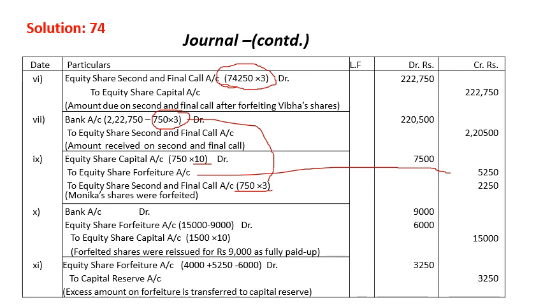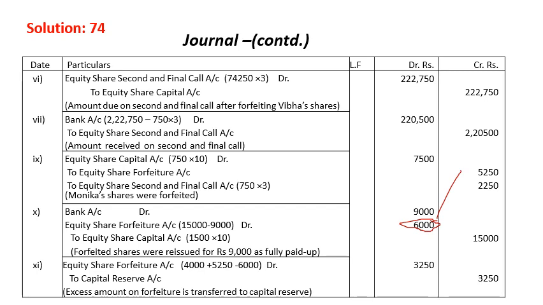Now bank account debit, that is reissuing of share. Bank account debit at 9,000, as per question, all shares are reissued at 9,000. Equity share forfeiture account is debited because there is a loss. 750 plus 750, Ankur and Viva's total is 1,500 shares multiplied by 10, you will get 15,000 share value. We are selling at 9,000. So we have a loss of 6,000. That loss will be adjusted from the share forfeiture.